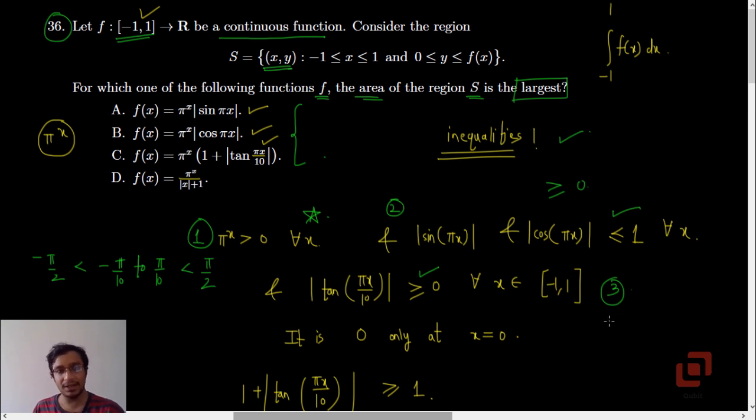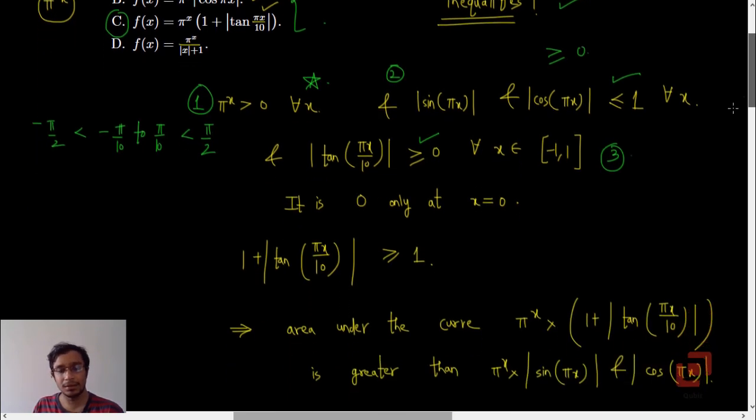Using this we can easily conclude that the area occupied by the function c is greater than the areas occupied by functions a and b. How? As we noted in point 3, mod of tan of pi x by 10 is greater than or equal to 0.